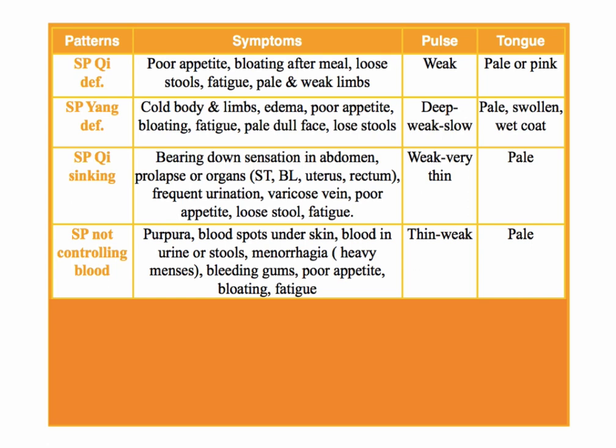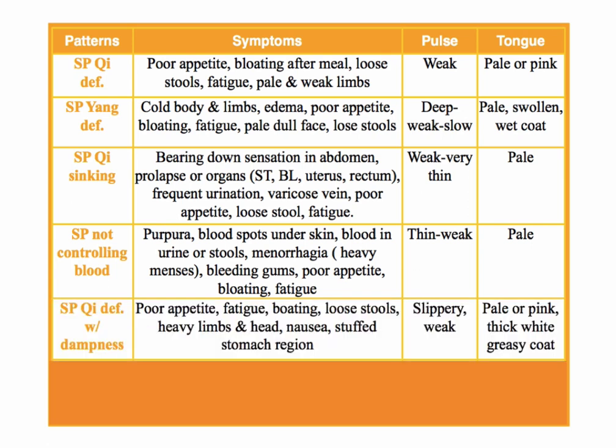So this one is fatigue, poor appetite, and abnormal bleeding. The pulse would be thin and weak, of course, and the tongue is pale because the spleen is weak and deficient. So as you can see, the spleen has a tendency to be weak and towards deficiency, right? Having said that, there is a little bit of excess, which could be from the dampness.